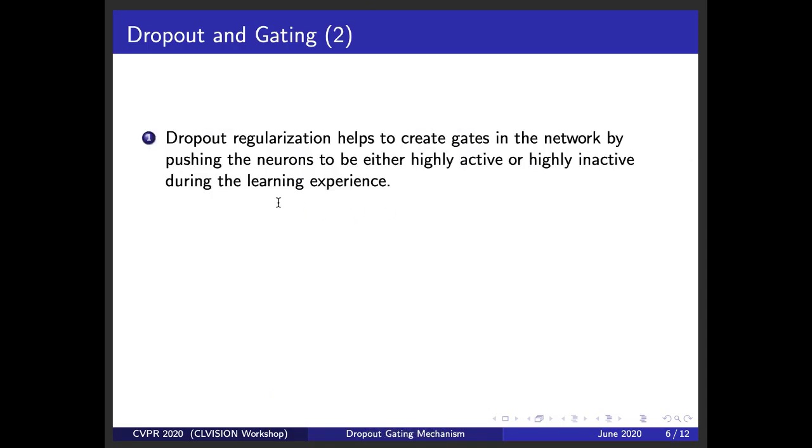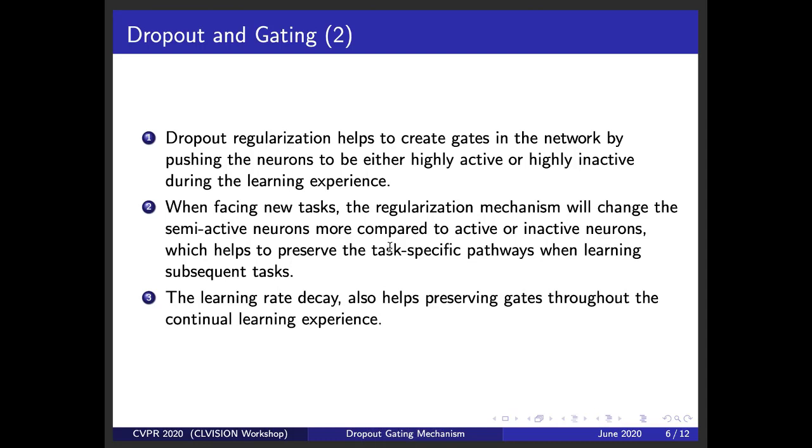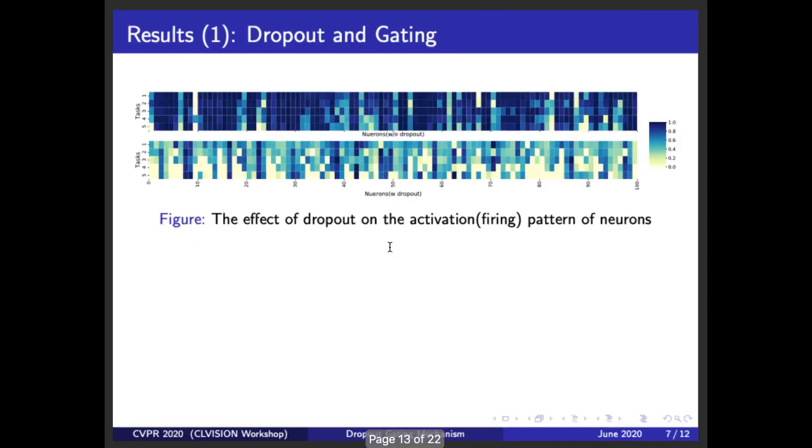Intuitively, in a network with gating mechanism, for each task, only a specific set of neurons at each layer are active. Having some active and inactive neurons for a task is equivalent to mimicking this mechanism, and dropout does that. Finally, learning rate decay helps preserving the gates throughout the continual learning experience since it controls the amount of gradient update we apply.